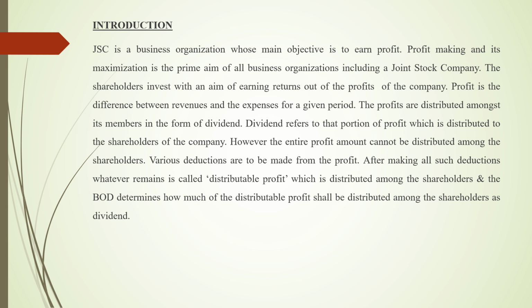A joint stock company is a business organization whose main objective is to earn profit. Profit making and its maximization is the prime aim of all business organizations, including a joint stock company. So usually the main objective of a joint stock company is to earn profit and to maximize it. The shareholders invest with an aim of earning returns out of the profits of the company.